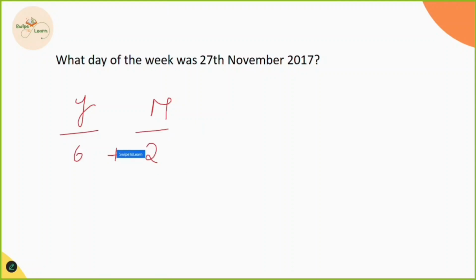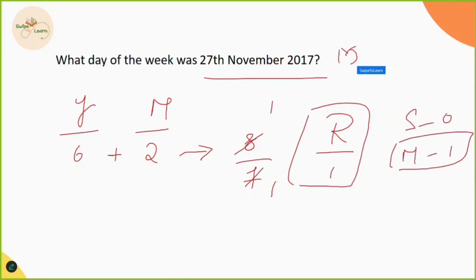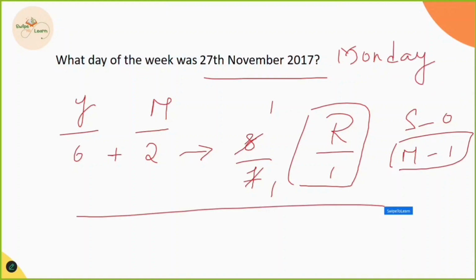By simply adding that, what do we get? 6 plus 2 is 8. 8 is greater than 7, so we divide by 7 again. 7 1s are 7, and the remainder is 1. This is the code. What we know is Sunday is 0 and Monday is 1. That means that 27th November 2017 is Monday. So in this type of process, we can easily calculate the day of the week.